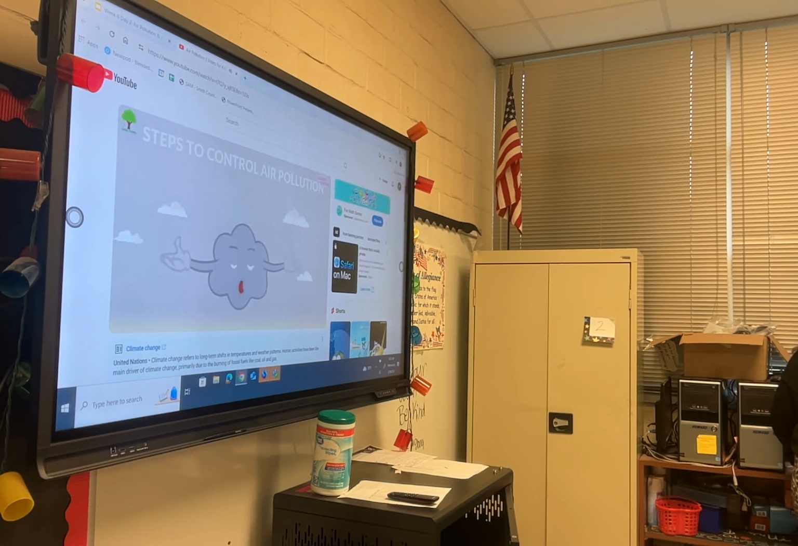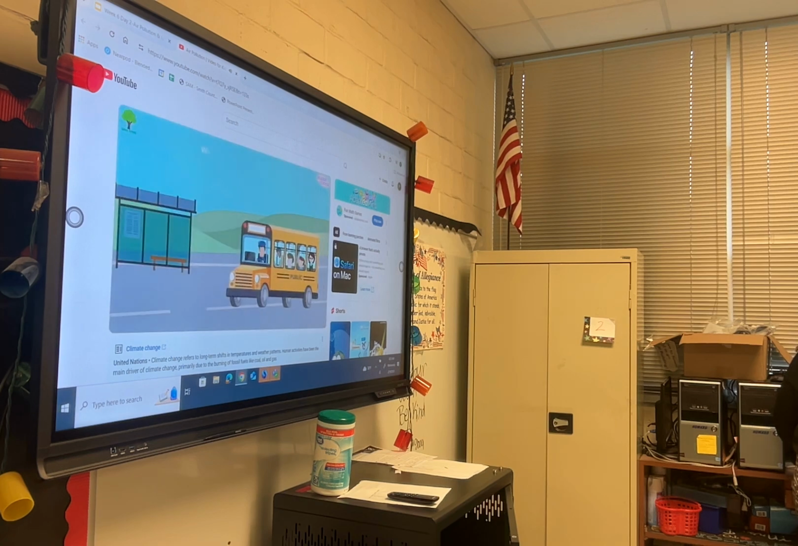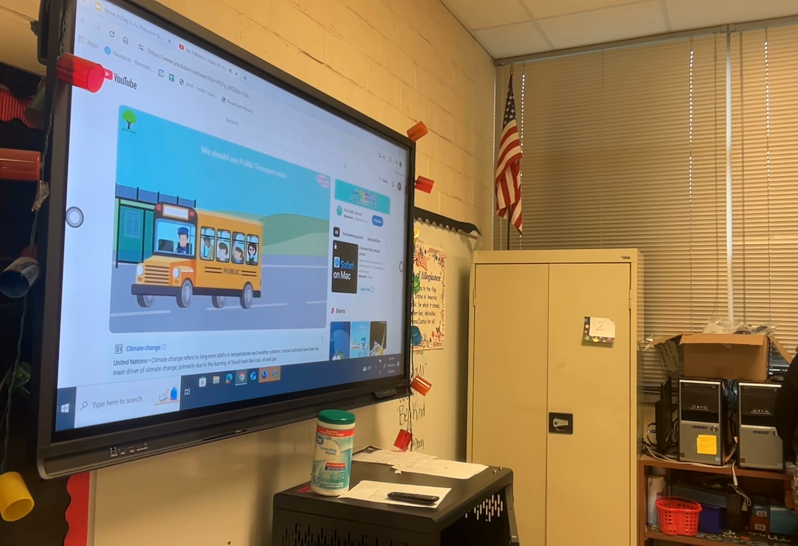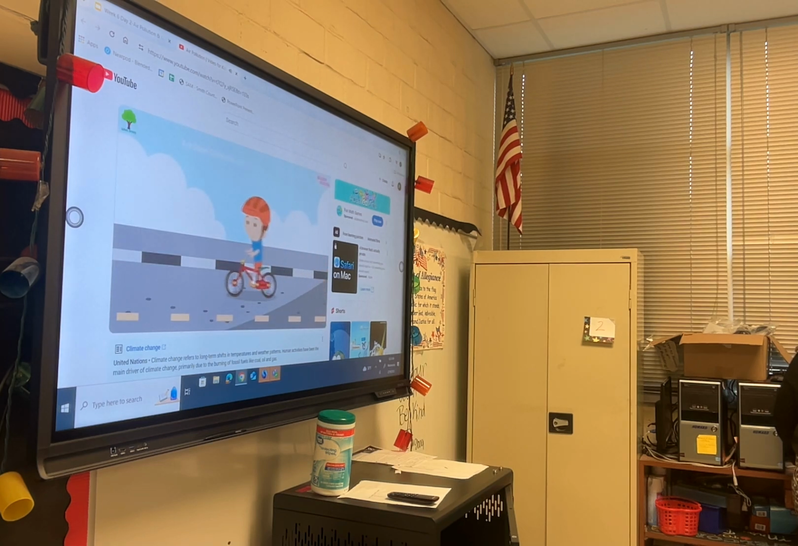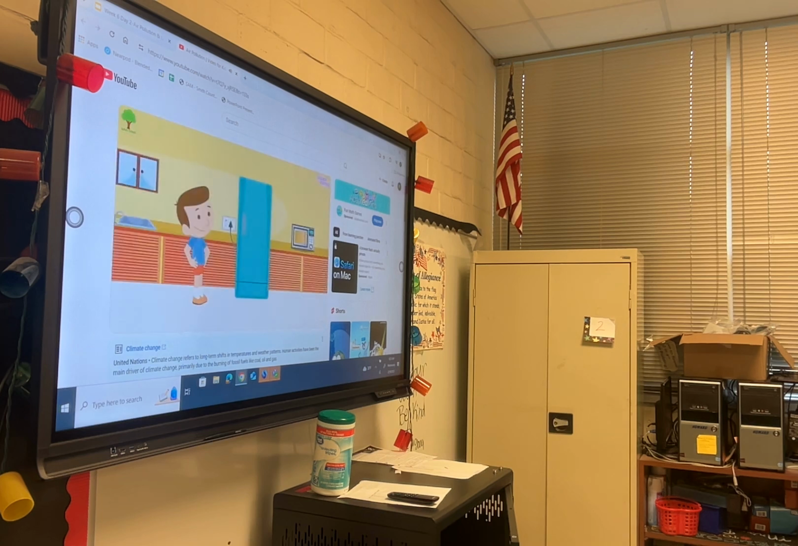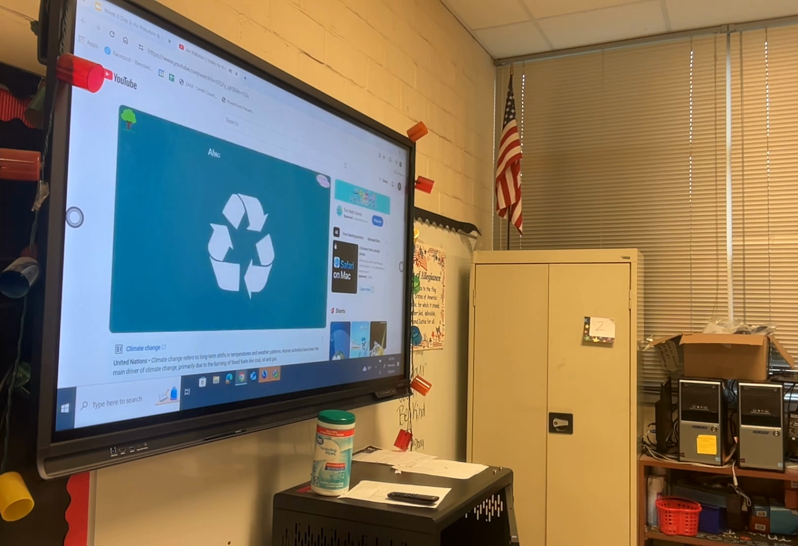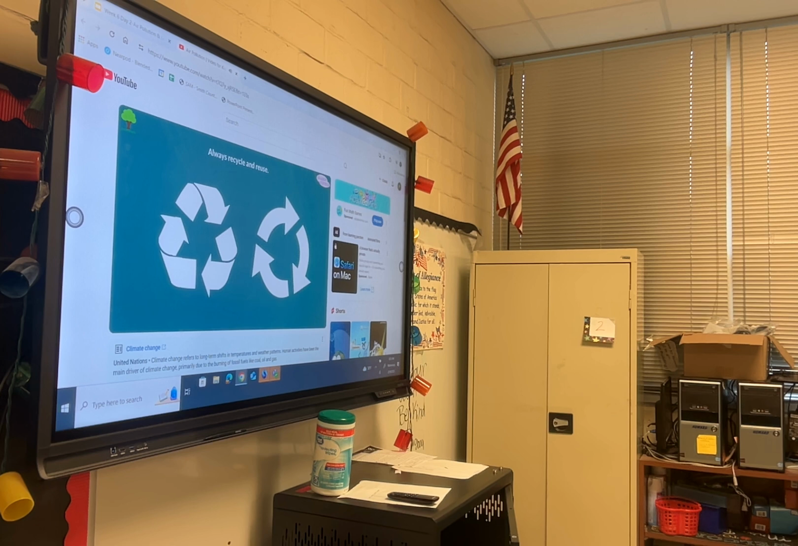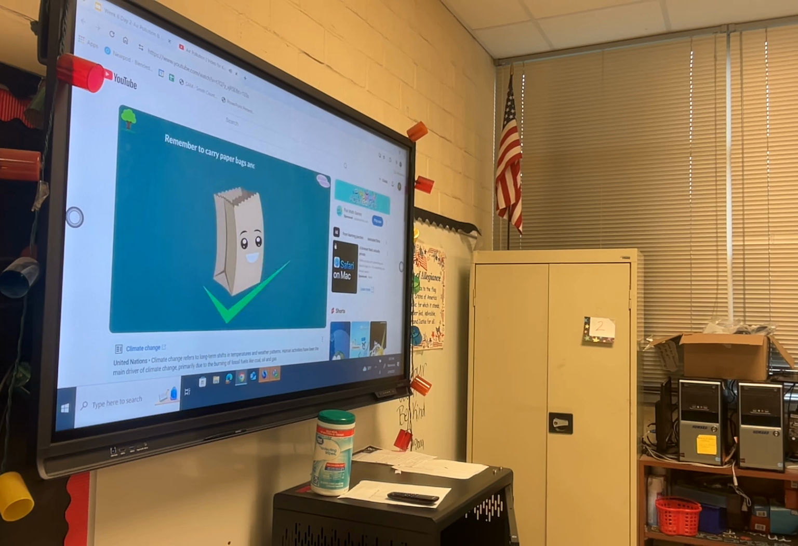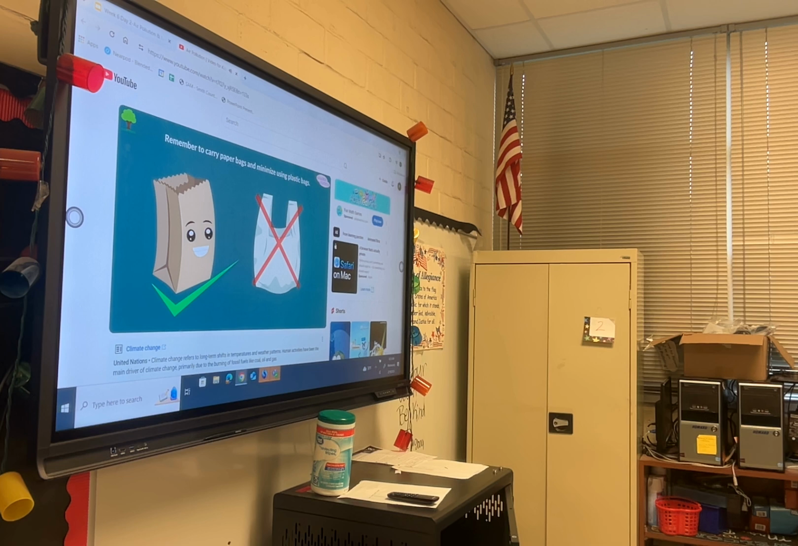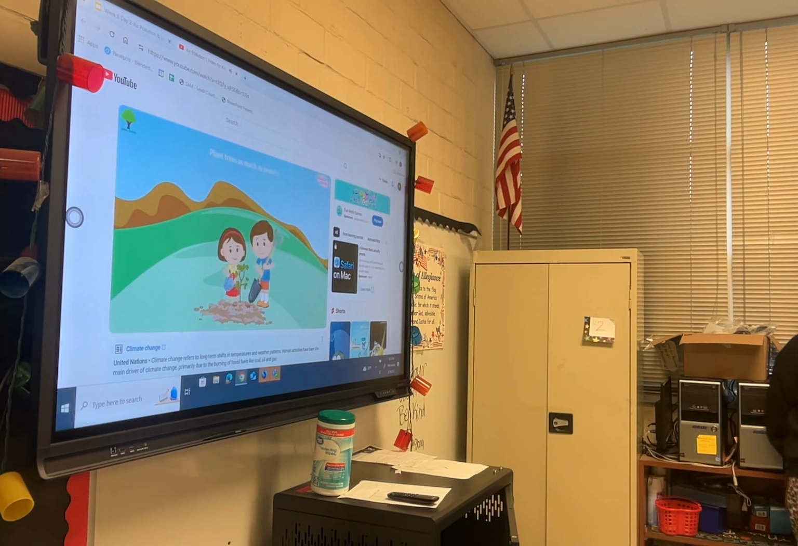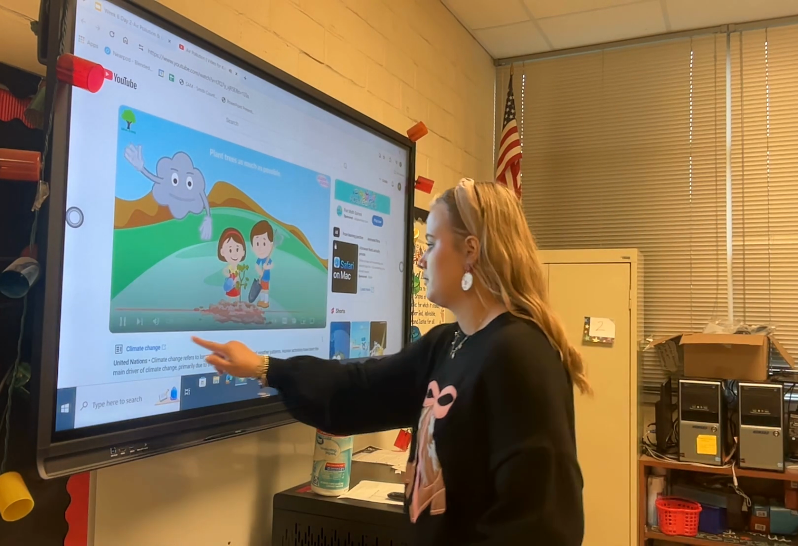We should take proper steps to control air pollution. Some of the steps to control air pollution are: we should use public transport more. For short distances, use a bicycle or go by walking. Switch off the lights, fans, air conditioners, televisions, and other appliances when not in use. Always recycle and reuse. Remember to carry paper bags and minimize using plastic bags. Plant trees as much as possible. Stay tuned for more videos and always help others.